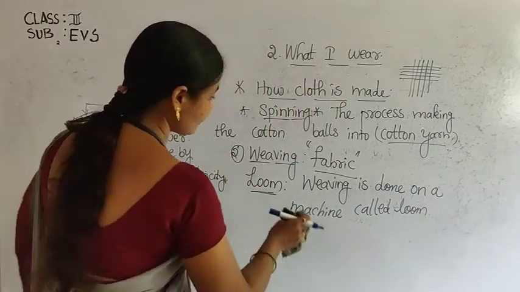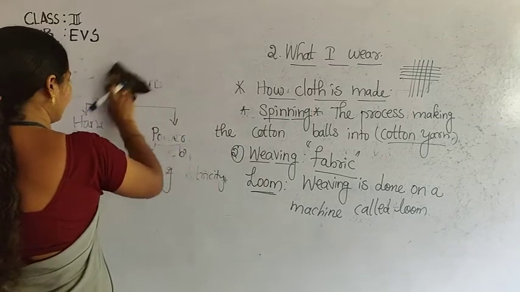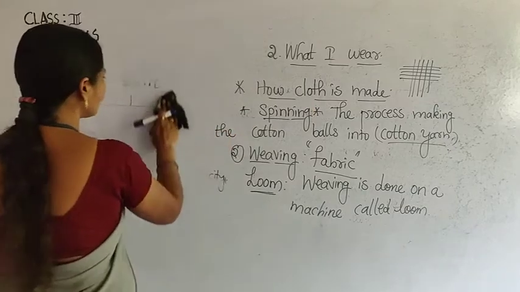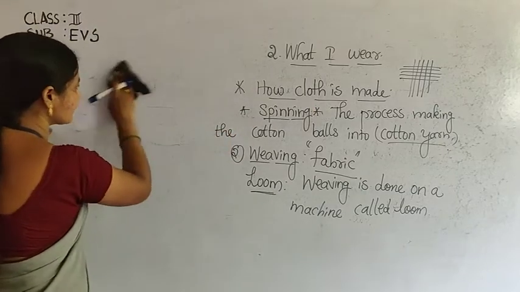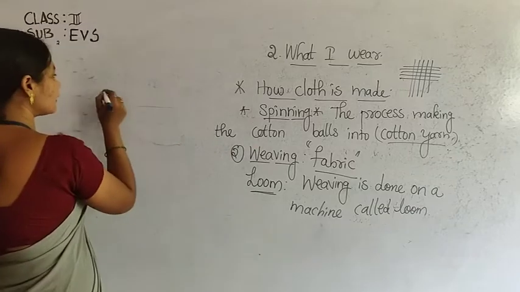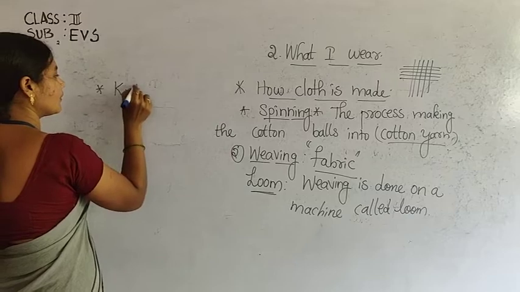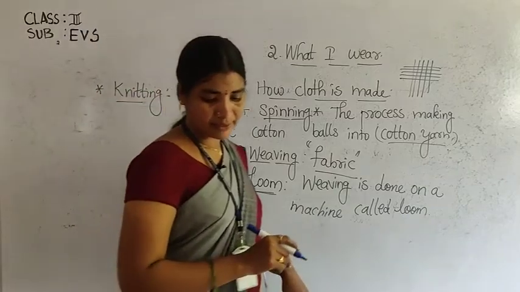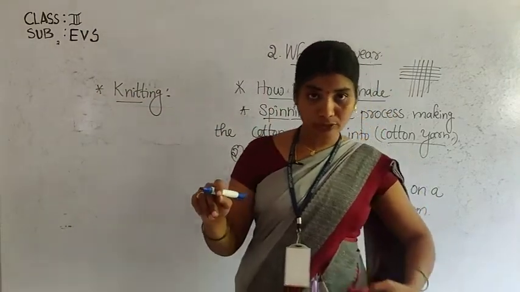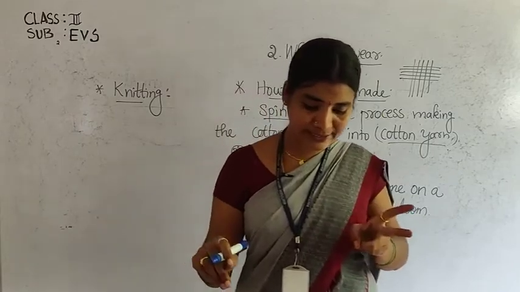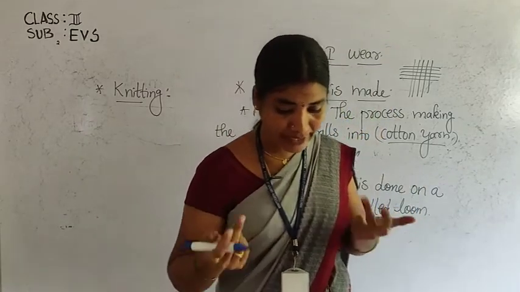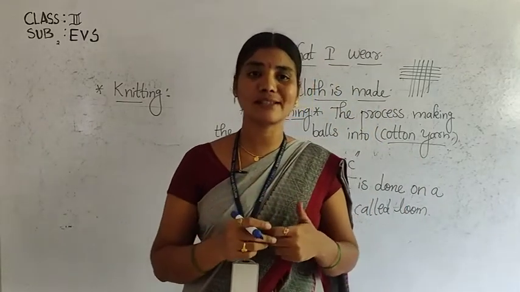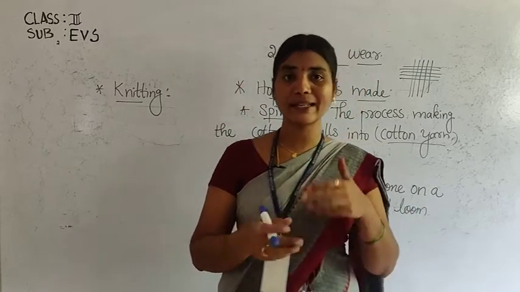Next we will discuss knitting. Weaving and spinning we discussed only for cotton. Now we will discuss knitting. Listen. What is meant by knitting? Knitting is a process of making woolen clothes with the help of two needles. It can also be done using machines. Knitting is the process of making woolen clothes, children.